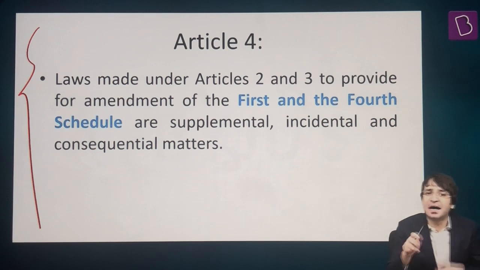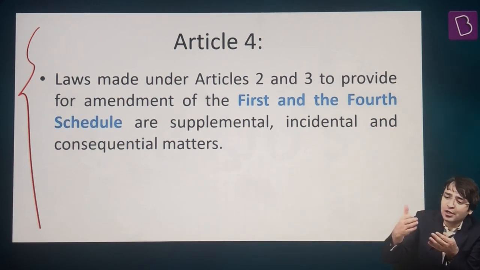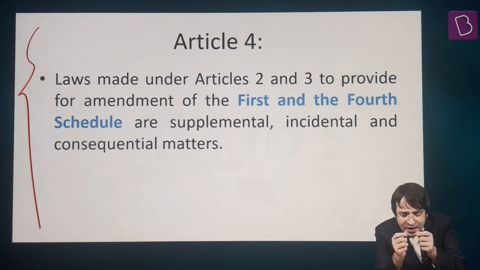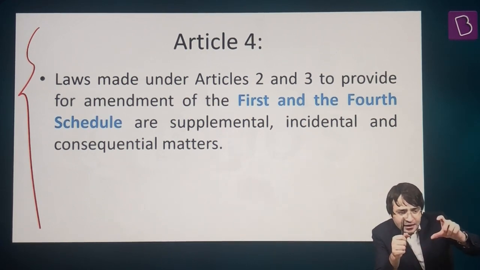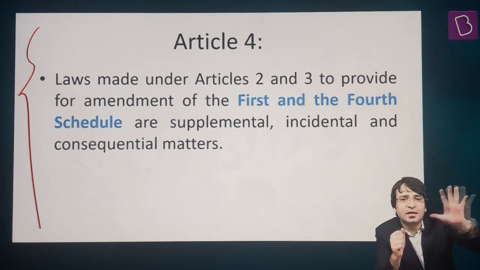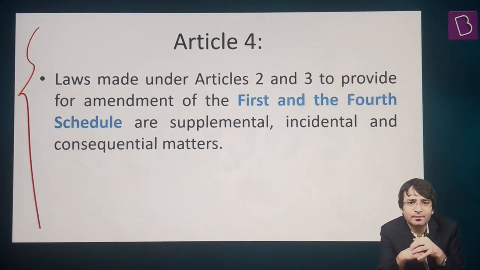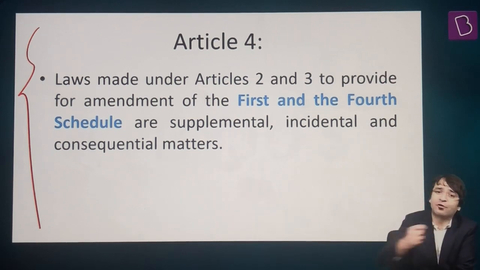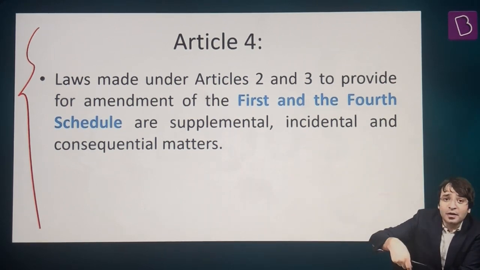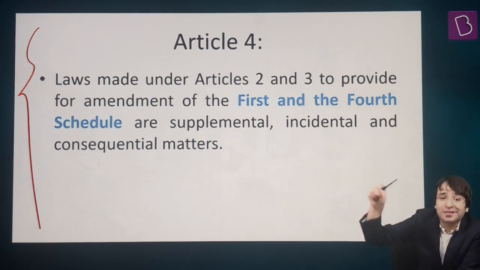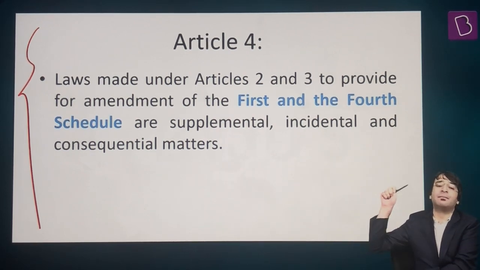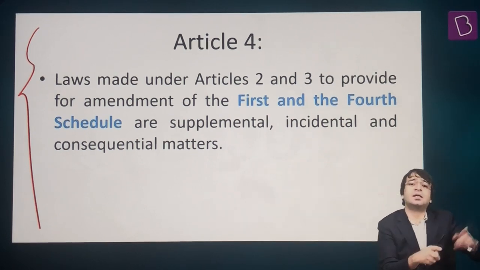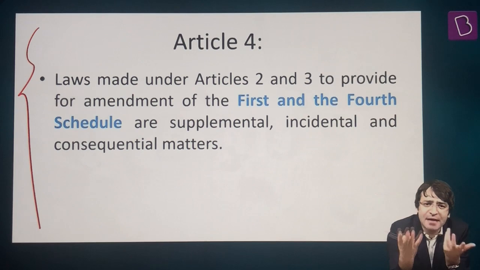Whenever a bill is passed under Article 3, for example, when Jammu and Kashmir is downgraded to 2 union territories, we have to mention these names under the first schedule of the Constitution. We have to ensure that previously there were 4 MPs to Rajya Sabha from Jammu and Kashmir, but now there will be no MP from Ladakh Union Territory in Rajya Sabha, but there will be 4 MPs from Jammu and Kashmir Union Territory in Rajya Sabha. This is something that we have to mention.